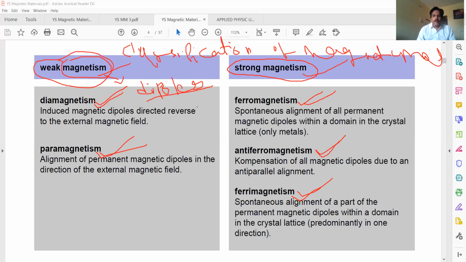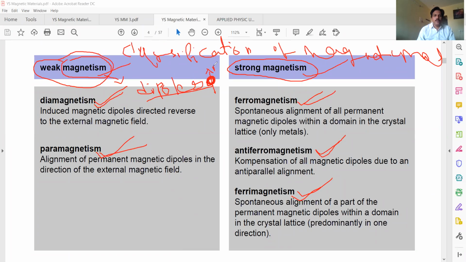Dipoles means the spinning electron will act like a tiny magnet. This is a spinning electron. It spins around itself. It may spin in clockwise direction or anti-clockwise direction. Whatever be the direction, the spinning electron will act like a tiny magnet. When it acts as a tiny magnet, it is called a dipole.